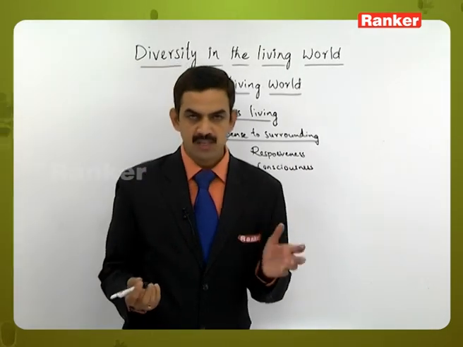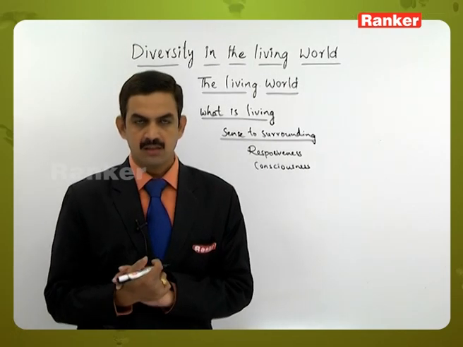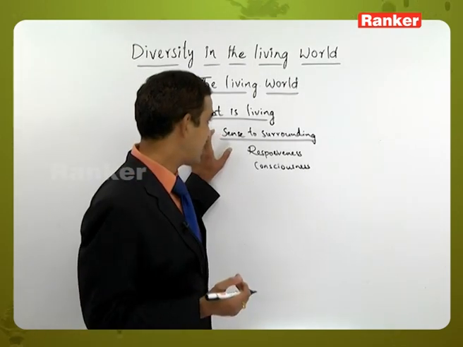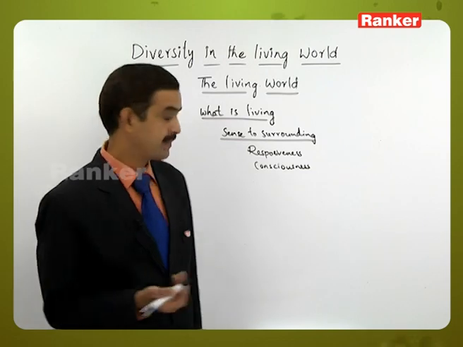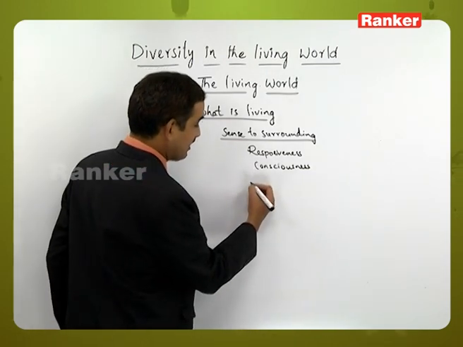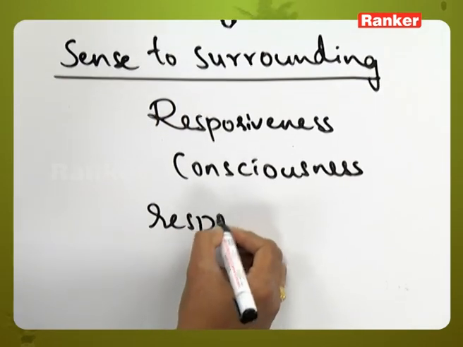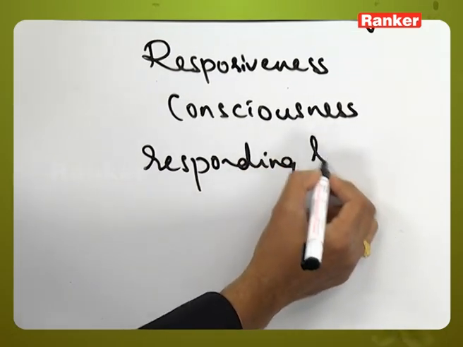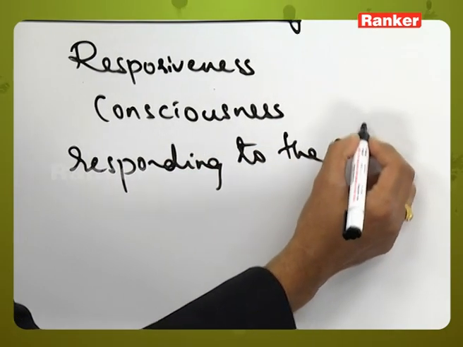Generally, living organisms are aware of their surroundings. This awareness of the surroundings is called a sense to the surroundings, and it means they start responding to external stimuli.